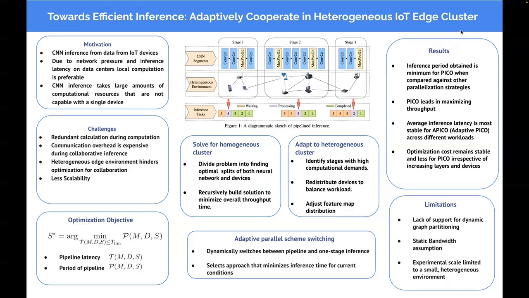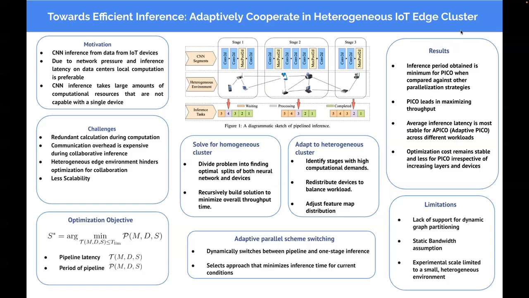At the very same time, we can use something called CNN inference. This is a powerful tool for analyzing this data, but it demands computational resources that are far beyond a singular edge device. So now we face a predicament. How can we distribute CNN workloads efficiently across a network of resource-constrained, heterogeneous IoT devices?